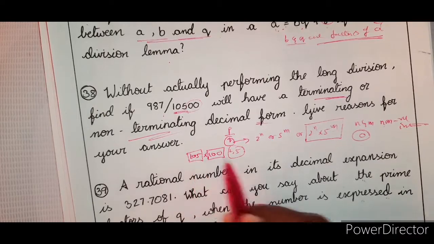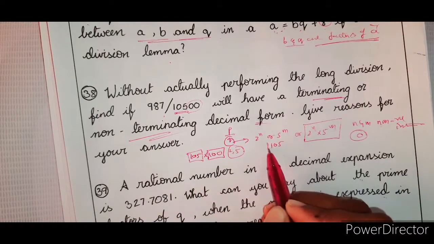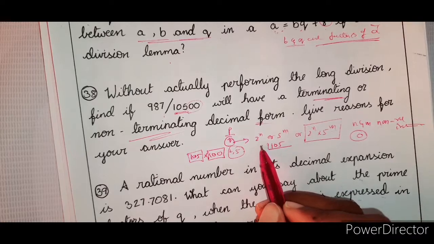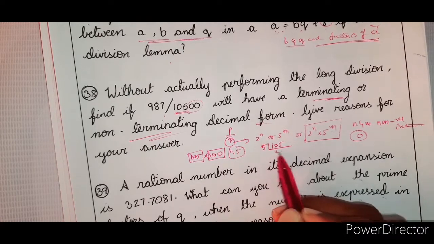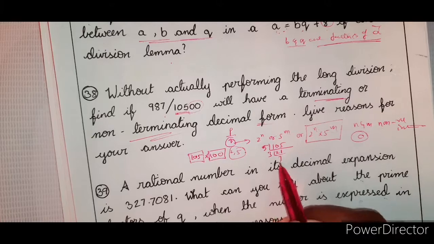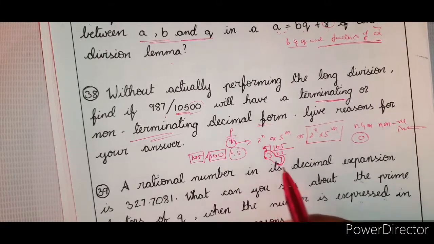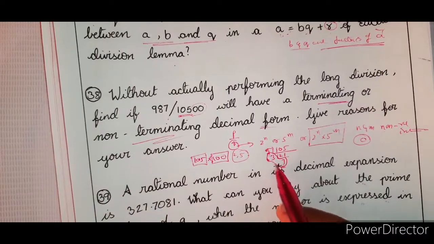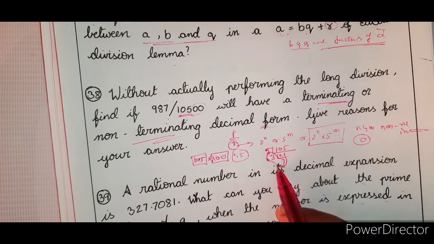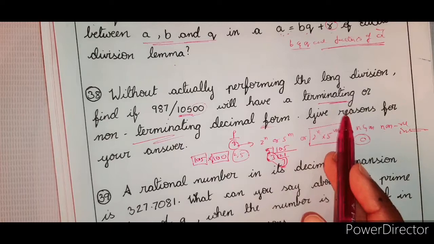If I try to prime factorize 105, 5 times 21, and 3 7s are 21. So I got 3 and 7 here. Don't blindly say that since we got 3 and 7 in the denominator, it is non-terminating.